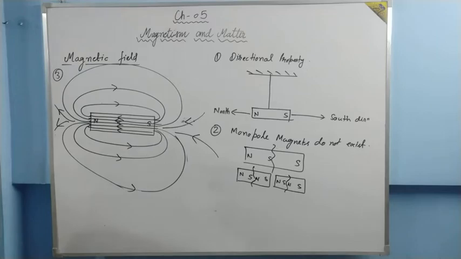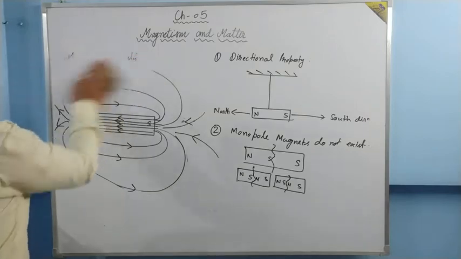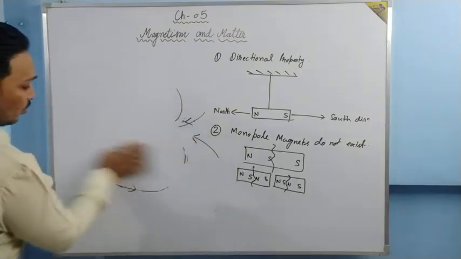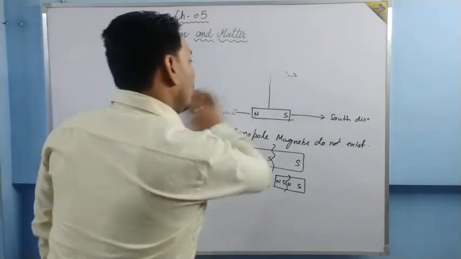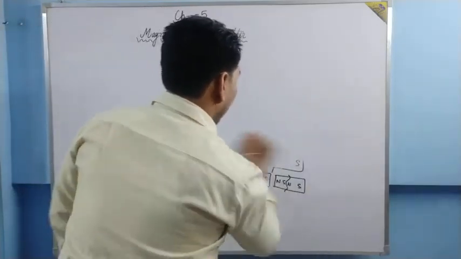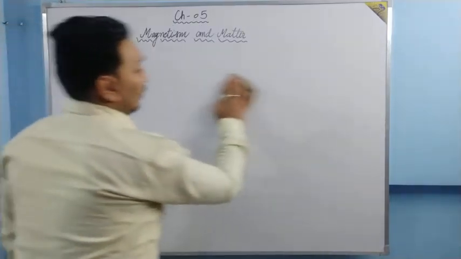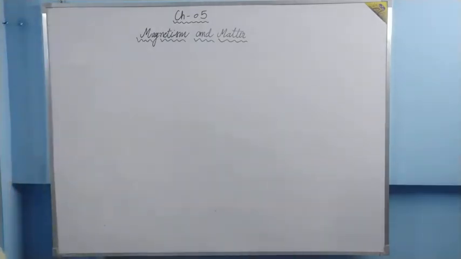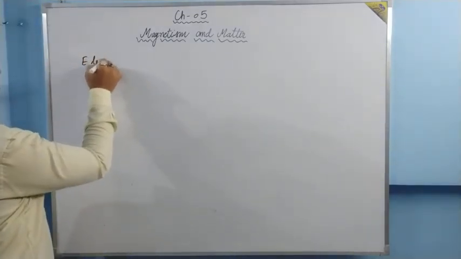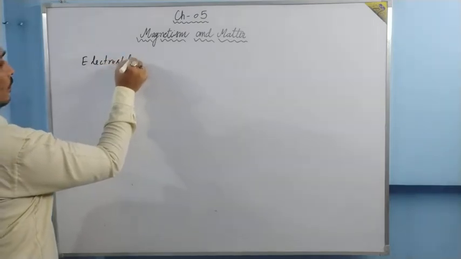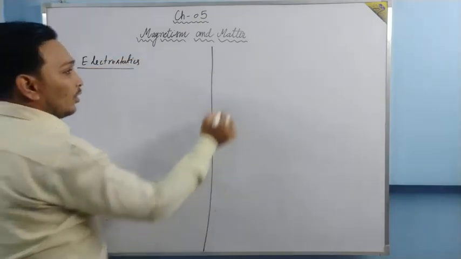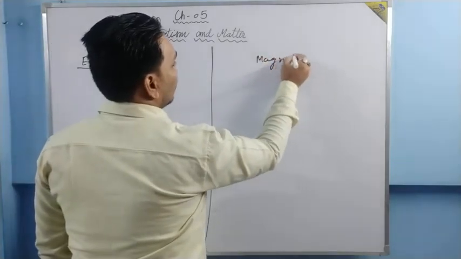But later on we realize that the study of magnetic field and magnetic forces is very much the same as what we have done in electrostatics. The nature of the force is the same. Let us discuss some similarities so that you can understand why I am saying so. The study of magnetic field and magnetic force is similar to the study of electric field and electric force. This side of the board is what we have studied in electrostatics, and this side is what we are going to study in magnetism.